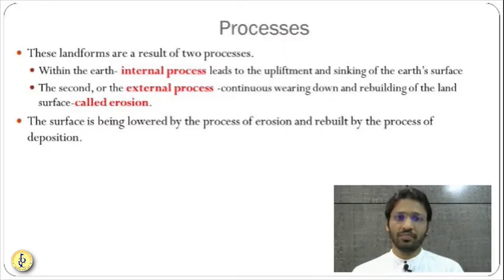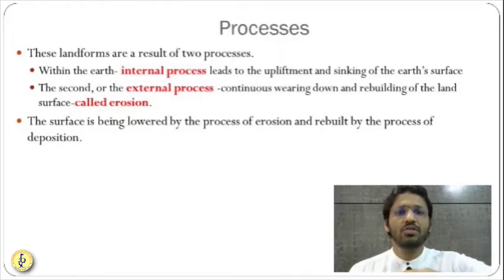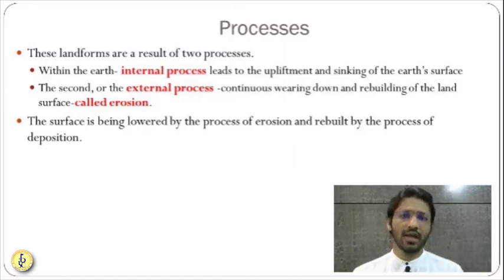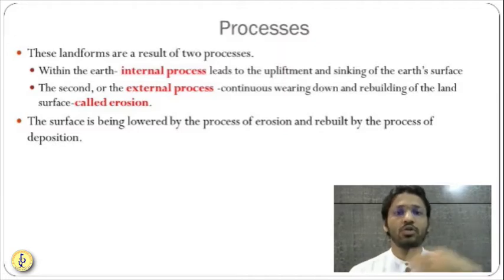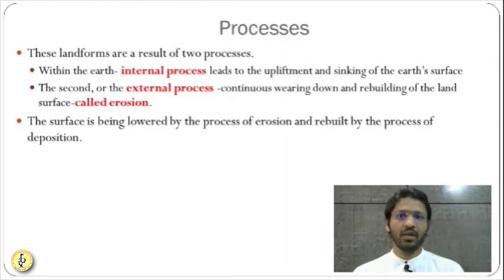Inside the Earth, what processes are going on? We call them internal processes. Because of these internal processes, the Earth's surface keeps on shifting in a particular direction, and this gives rise to the formation of mountains, formation of valleys. These types of landforms are known as internal landforms, formed because of internal processes.